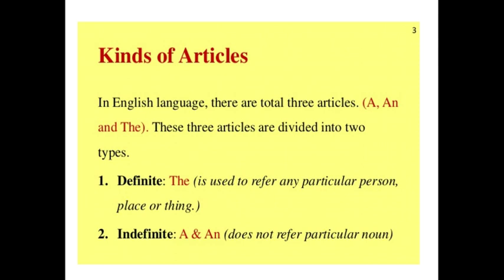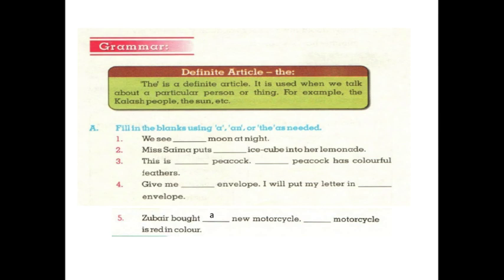Kinds of article. In English language, there are total 3 articles: a, an, and the. These 3 articles are divided into 2 types, definite article and indefinite article. The comes in definite article; a and an come under indefinite article. Today we will learn about definite article the. The is a definite article. It is used when we talk about a particular person or thing. For example, the Kalash people, the sun, etc.